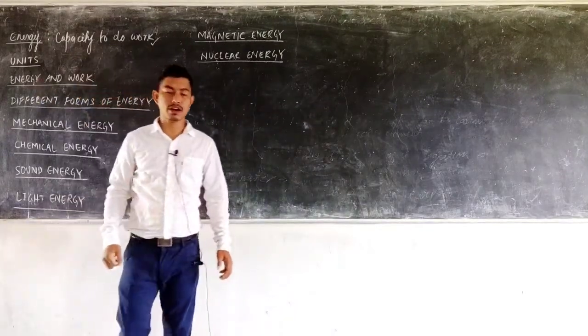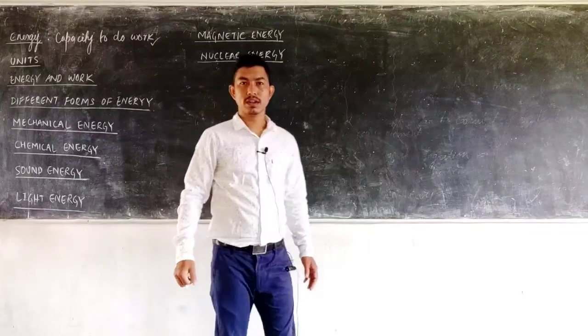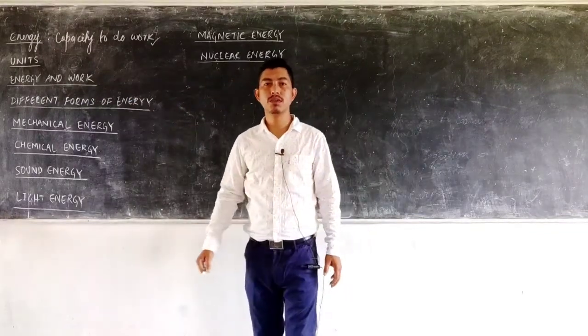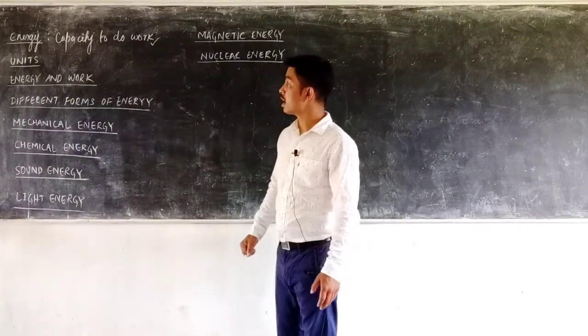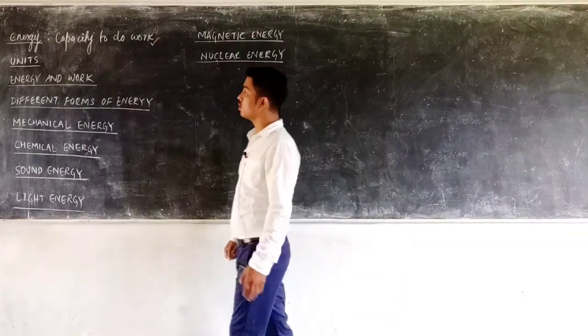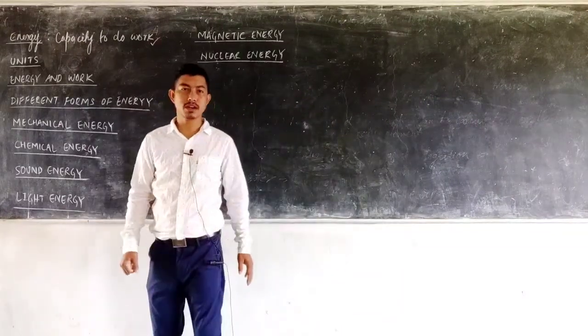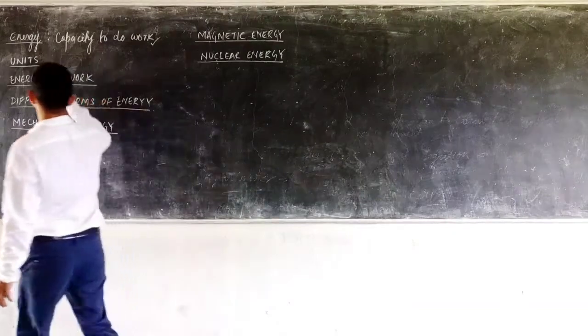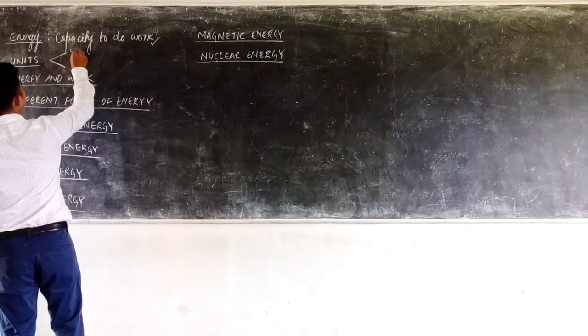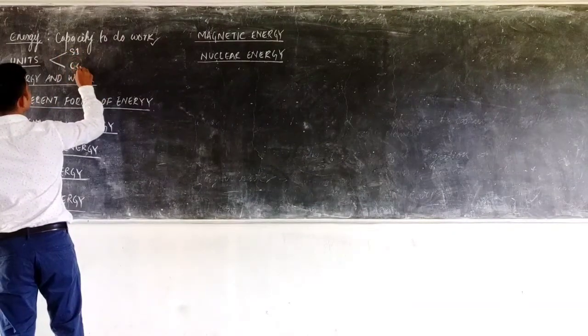Now coming to the units of energy. Since I already told you that energy refers to the capacity of doing work, the unit of energy will be the same as that of work. Work has two systems of units, the SI and the CGS system.